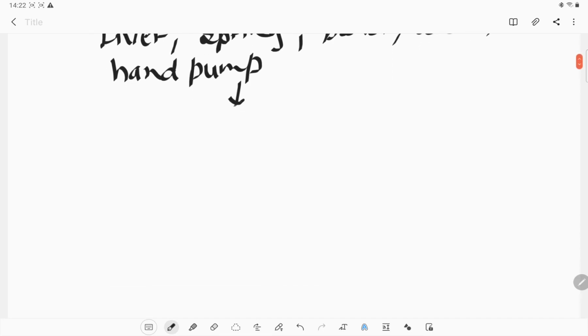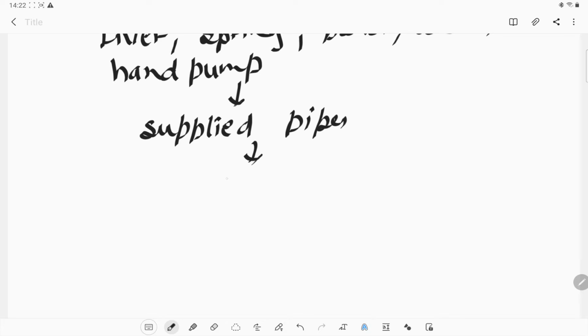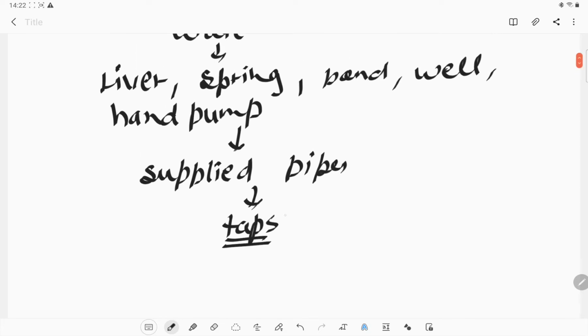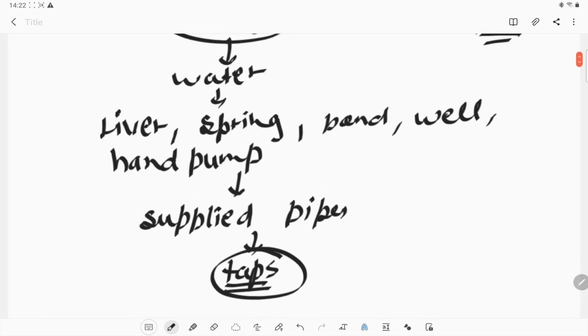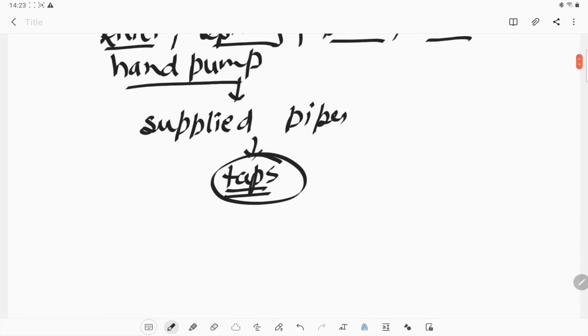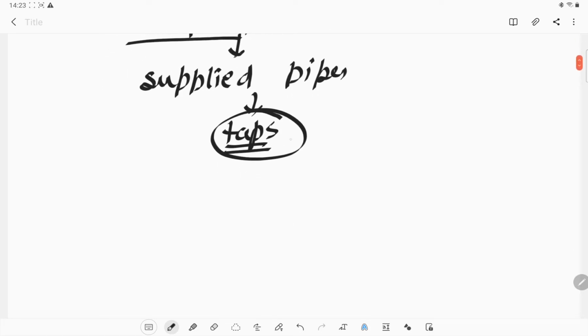Okay, sometimes all this water can be supplied through a network of pipes, through which we get the water from our tap in our home. So the tap water is also coming from the rivers, springs, ponds, wells, or from the hand pumps. These are the main sources, and this is the supplied source.